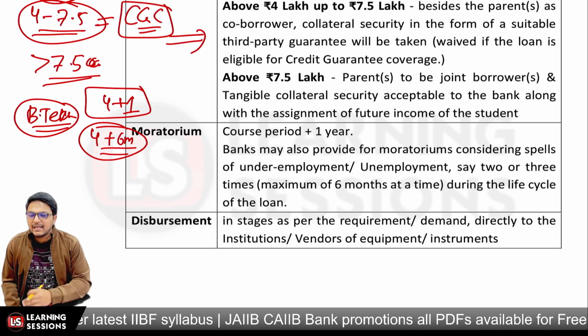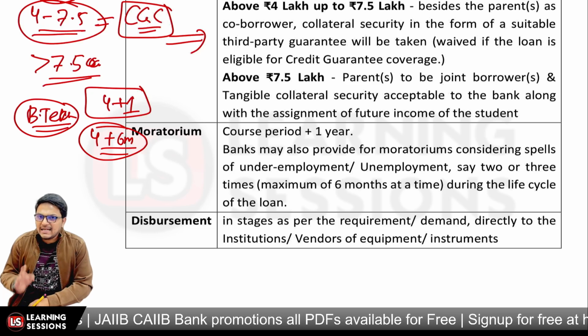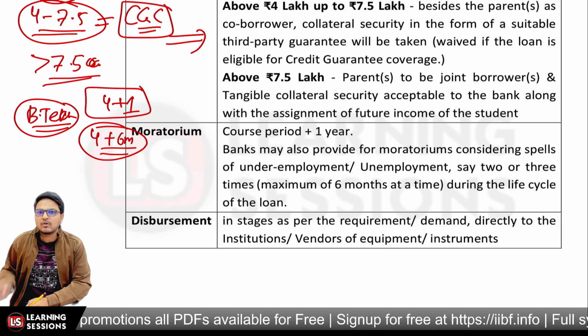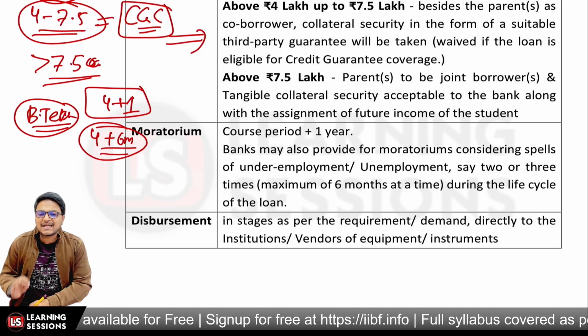And if the person is servicing the interest during the moratorium period, in that case incentives may be available as per the IBA model scheme, right? And further, if we talk about disbursement, it is not a one-time disbursement, it is in stages as per the requirement.